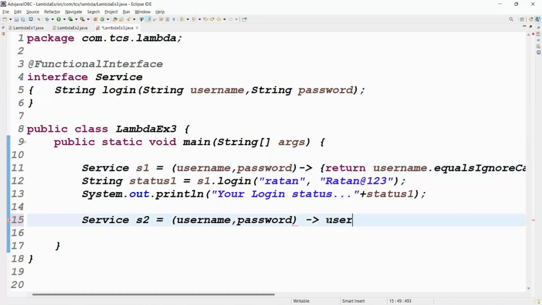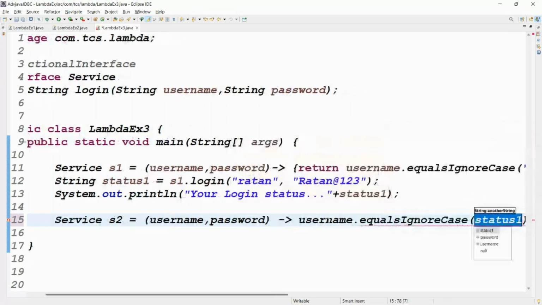Tell me, username dot equalsIgnoreCase. Important question: what is the difference between equals and equalsIgnoreCase? Generally students will say equalsIgnoreCase checks by ignoring the case. Equals means case sensitive. Ignore case means without case sensitivity. But instead of saying it like that, say that the username is not case sensitive. Generally, when you enter usernames, they are not case sensitive, so you can enter capital letters and small letters. You can go for equalsIgnoreCase.